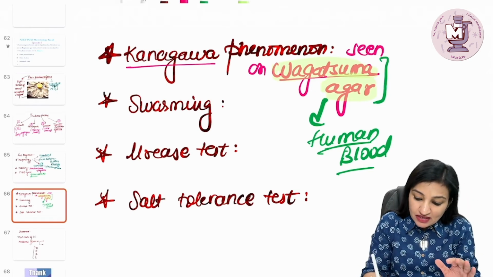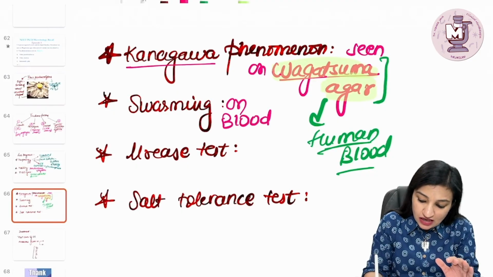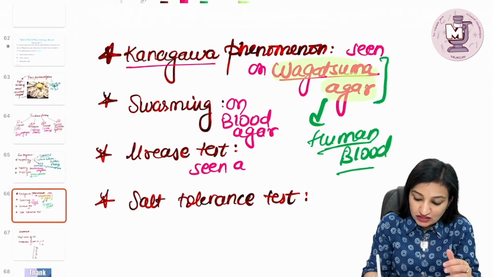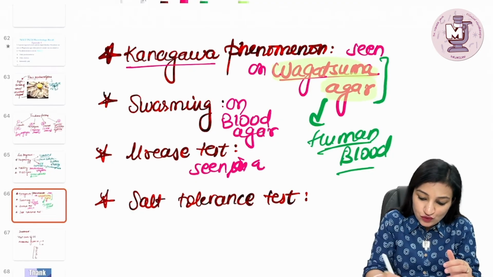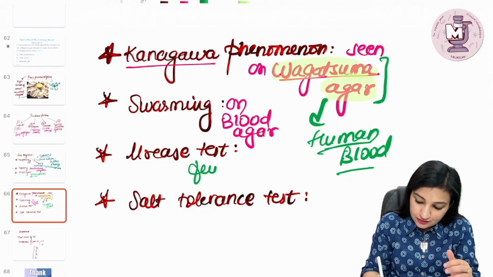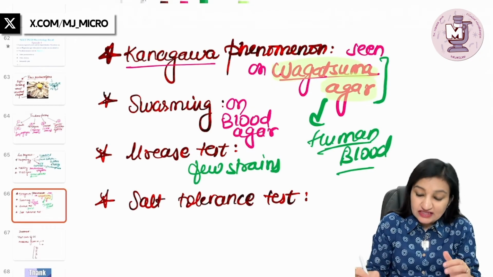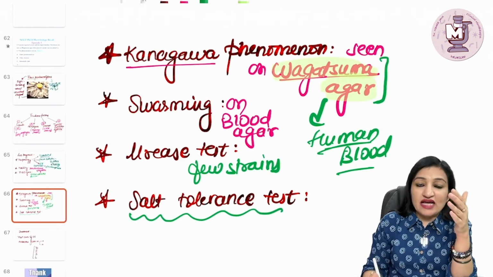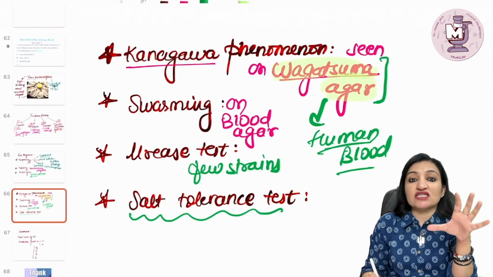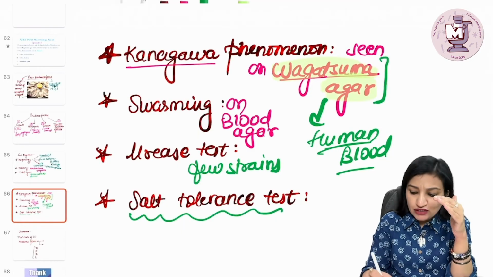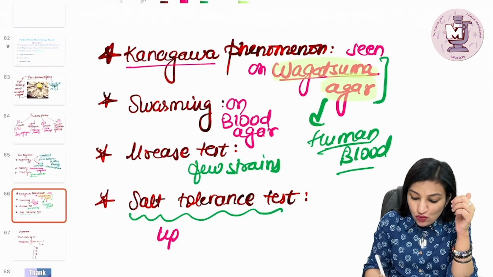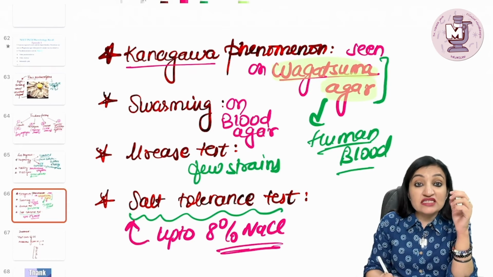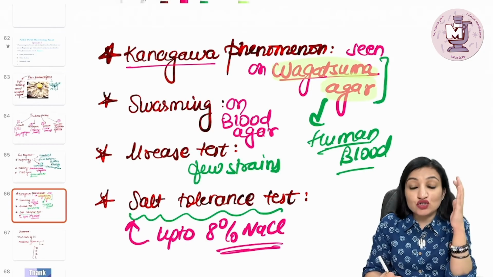Then swarming is seen on blood agar, and urease test is, as I said, positive in a few strains only. Then salt tolerance test can be done. As per the definition of halophilic vibrios, this organism can tolerate a salt concentration of more than 6%. How much salt can it tolerate? It can tolerate up to 8% NaCl, and this tolerance is tested in the test known as the salt tolerance test.